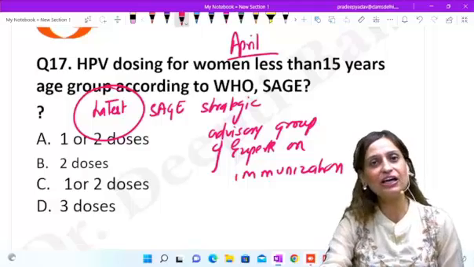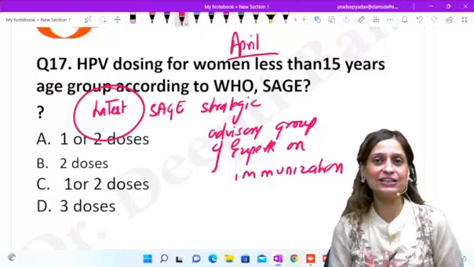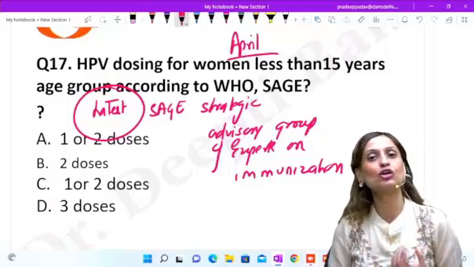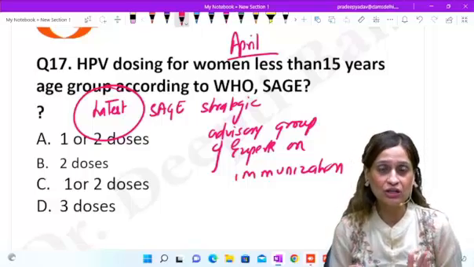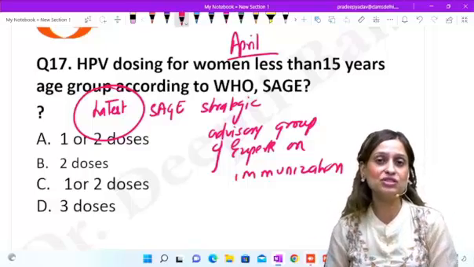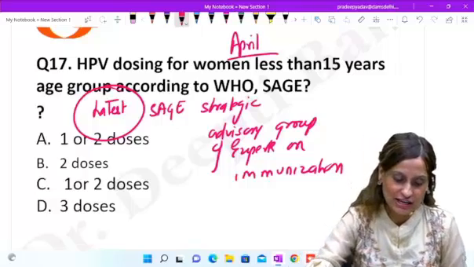So April में ही ये guidelines आए हैं, and as per these guidelines, so these guidelines are based on the concept that the HPV vaccine has a very good protective rate. So even one dose is good. So if we increase the coverage of one dose itself, we can reduce the number of cervical cancers, right? So what is the recommendation?